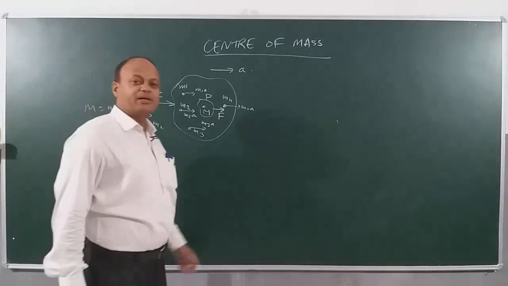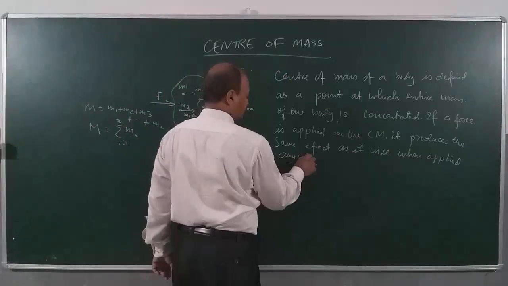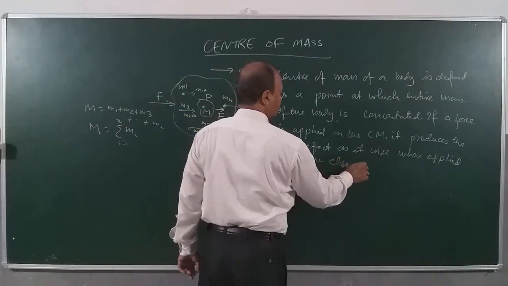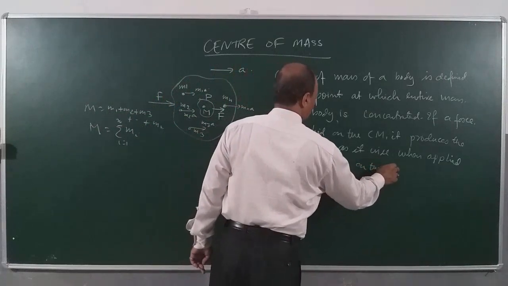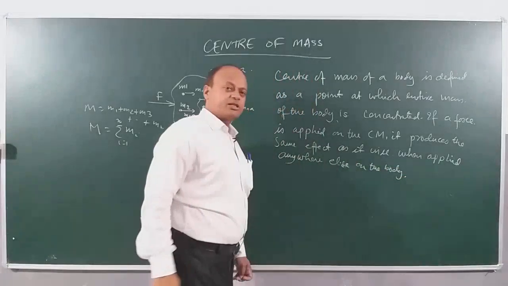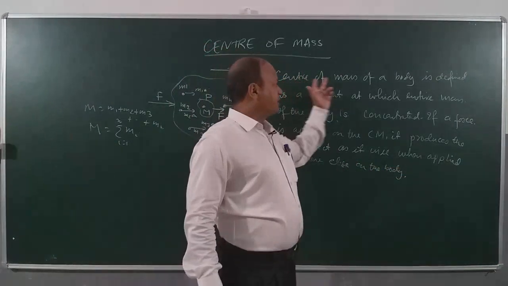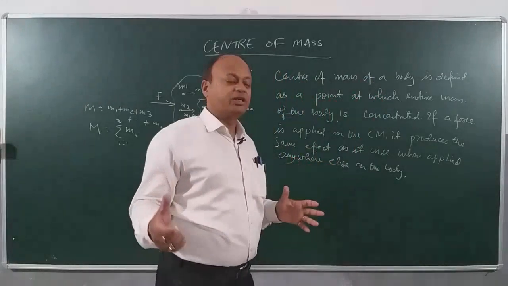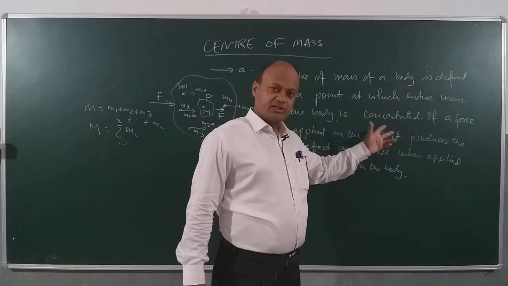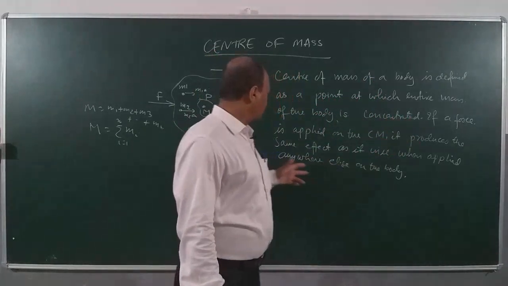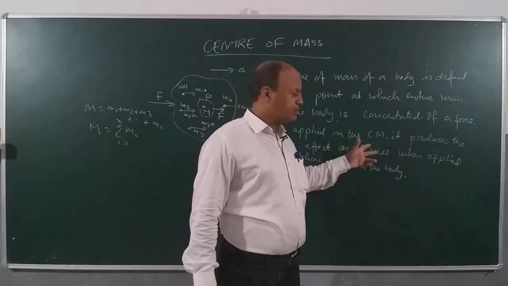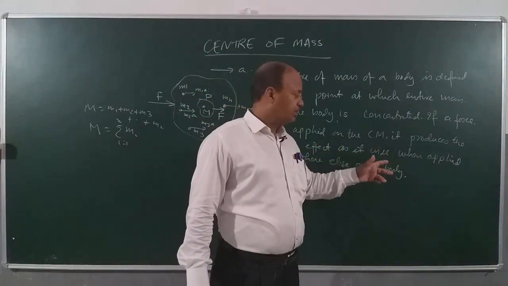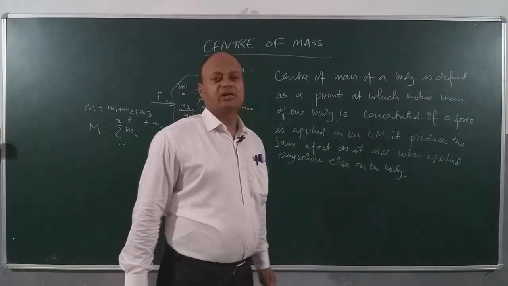Clear? So let's define center of mass. Anywhere else on the body. So this is simple definition of center of mass, children. Center of mass of a body is defined as a point at which entire mass of the body is concentrated, right? If a force is applied on the center of mass, it produces the same effect as it will when applied anywhere else on the body.